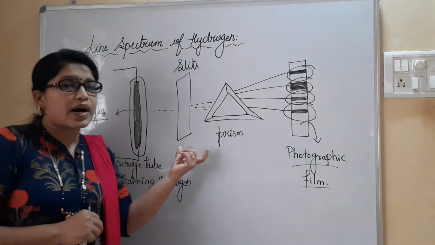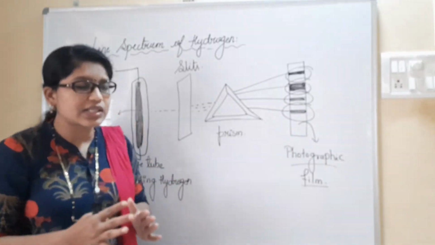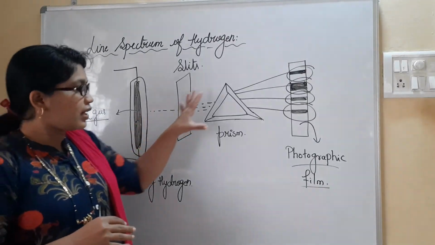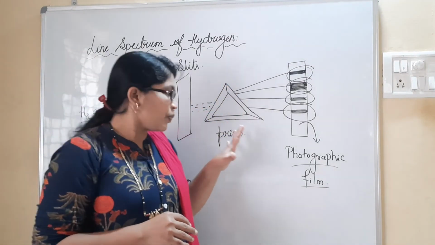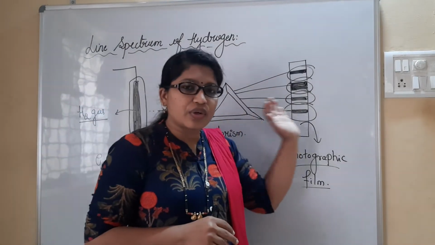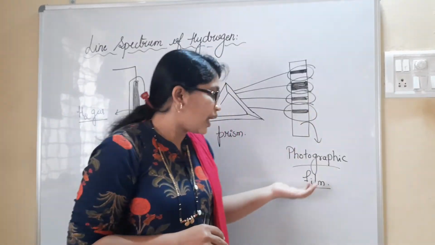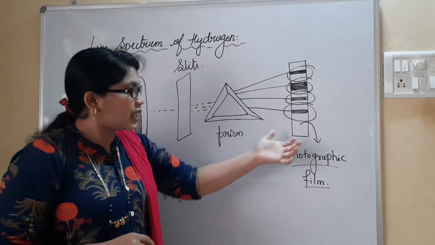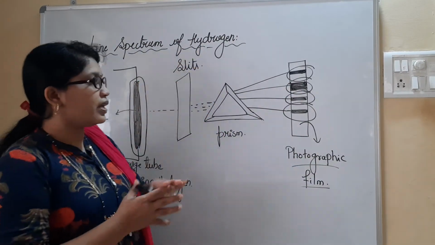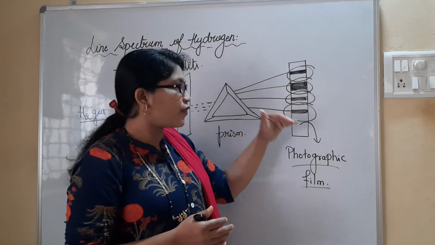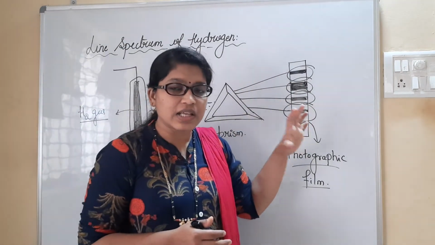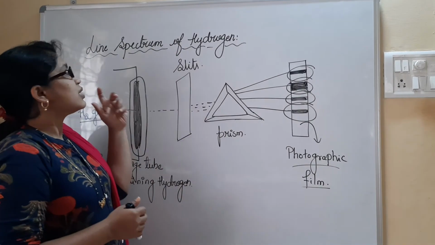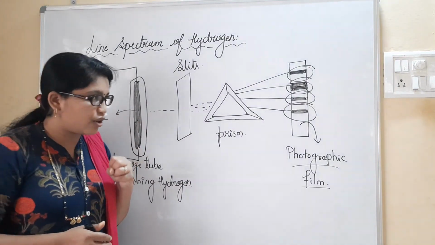It is passed over the slits to make strips of light. Further, it is passed over the prism. The prism has given us different wavelengths of light which have been taken on a photographic film. So the hydrogen spectrum is observed in the form of strips or lines. That is why it is called the line spectrum of hydrogen.